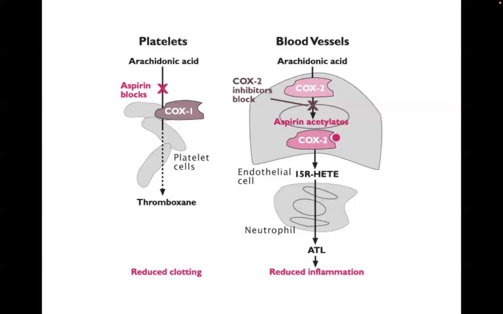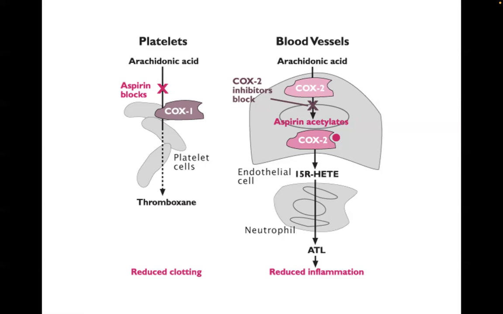When aspirin binds to the active site in the cyclooxygenase enzyme, it is irreversible because the bond formed is covalent, no? And therefore, platelets bearing the cyclooxygenase enzyme are not capable of producing cyclooxygenase.